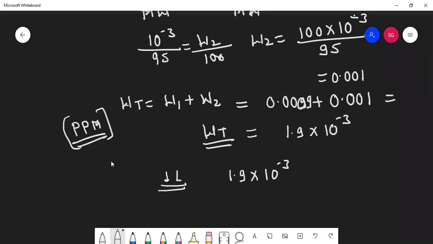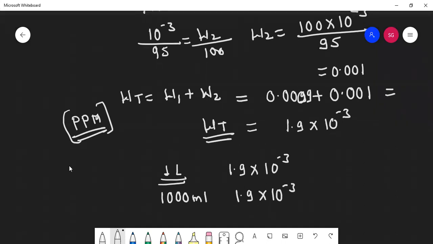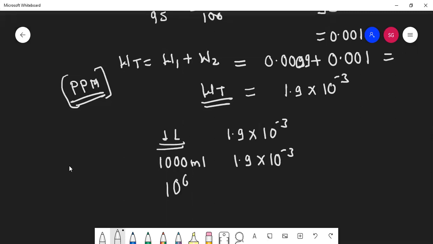Can I write 1 liter as 1000 ml? Why am I writing 1000 ml? Because we have to check for 10 raised to 6 ml. So can I add 3 more zeros? So this will be cancelled. So will I get the answer 1.9?